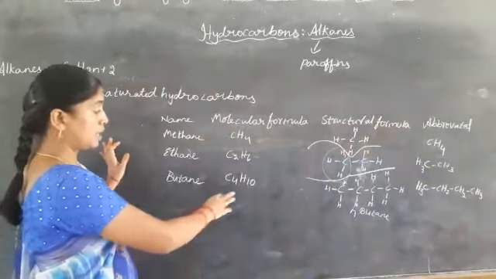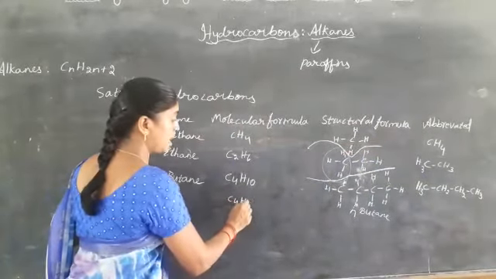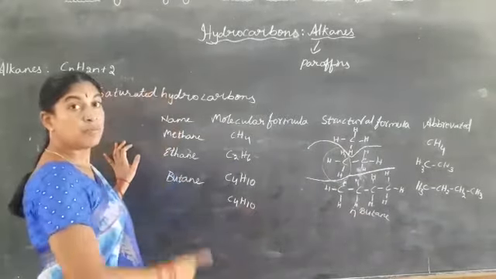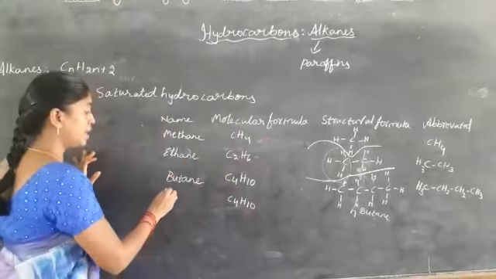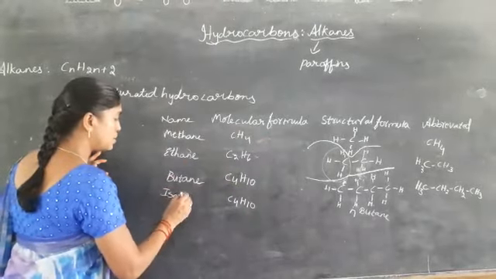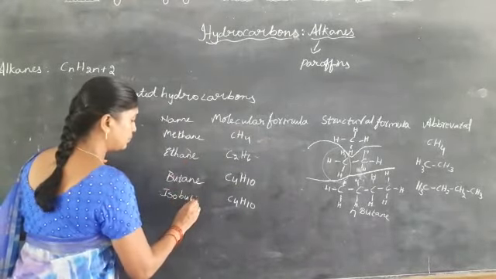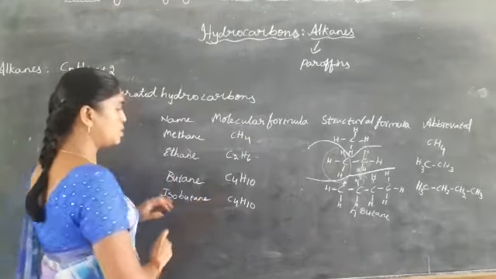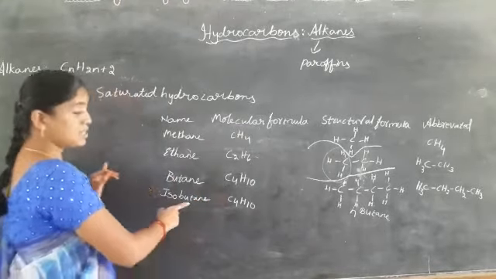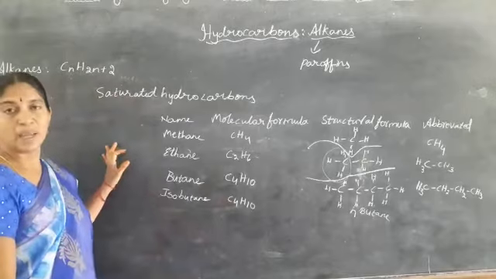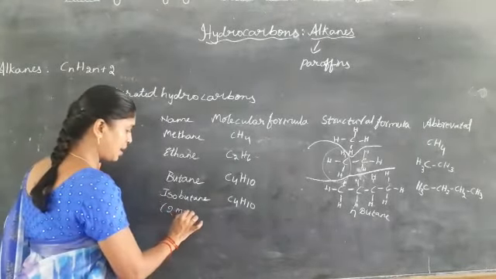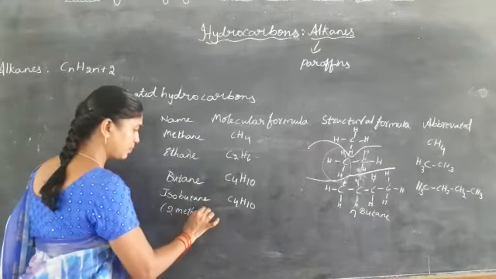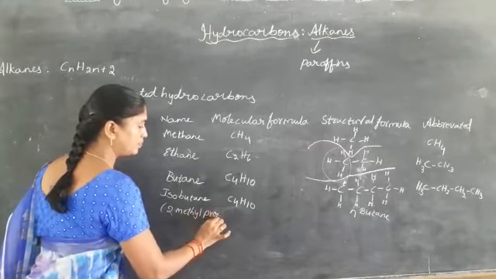And here also we will get the same molecular formula, but a different name and different structural formula will be there. This is called isobutane. Isobutane is the common name, but the IUPAC name is 2-methylpropane.